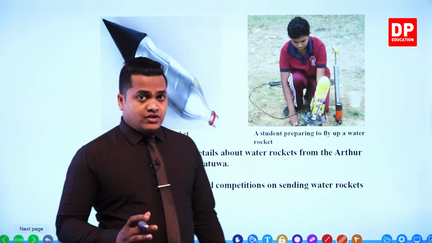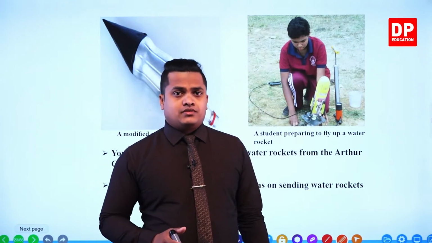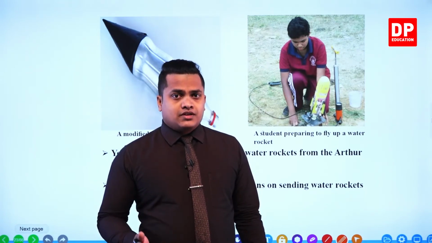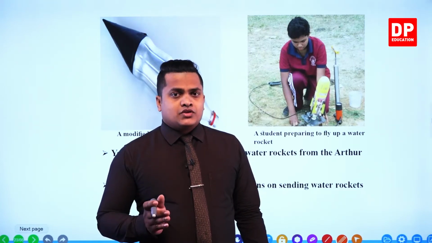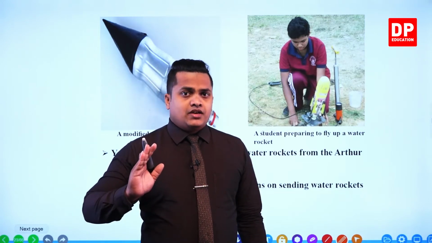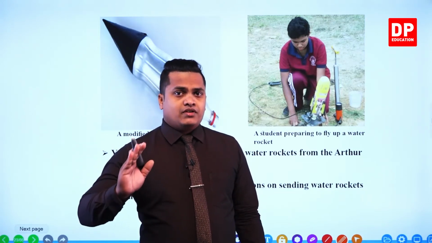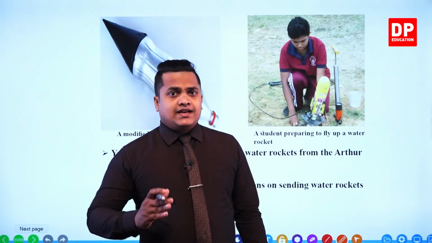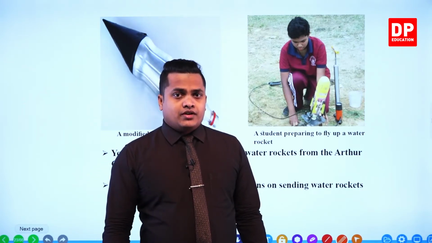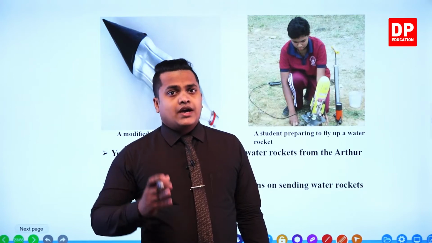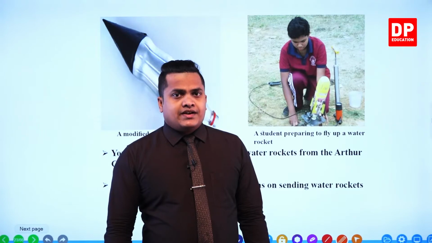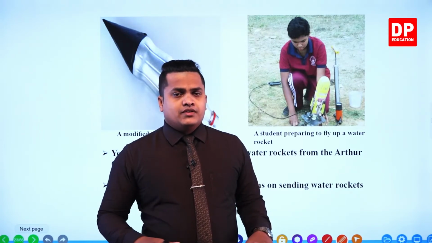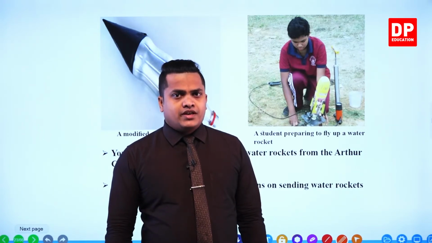Here they check the distance covered by the rocket, the altitude it travels, and also the height, and those factors are considered. In that way, my dear children, they find out who is the winner.